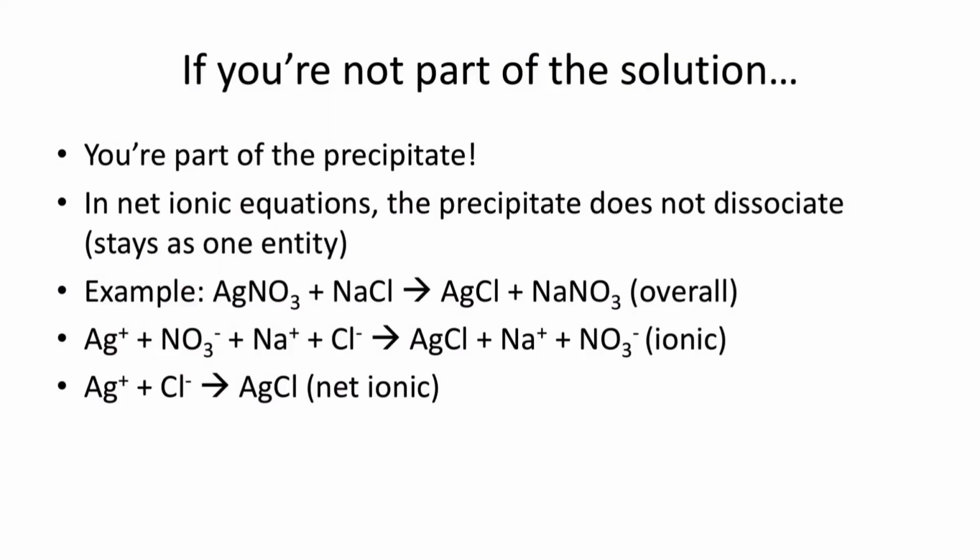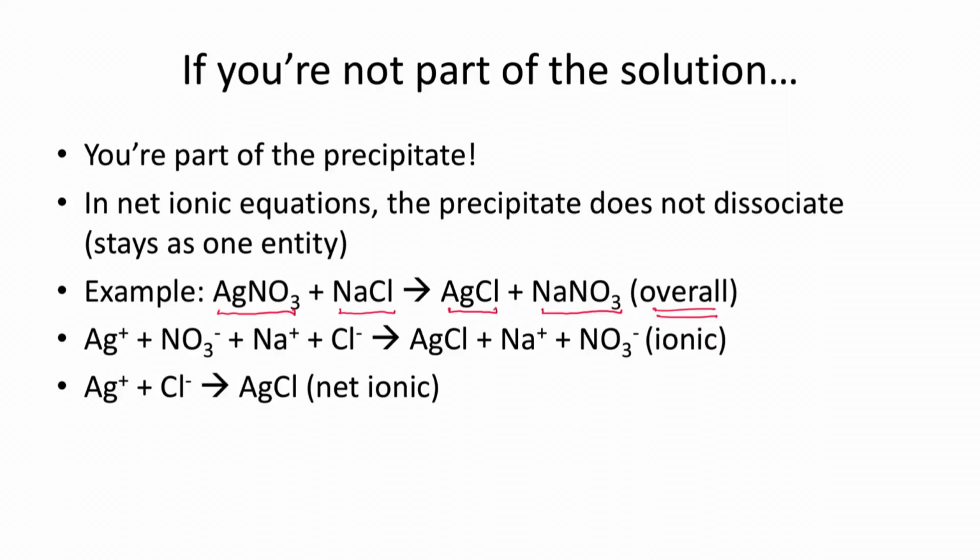In these reactions, which are called ionic equations or ionic reactions, things that dissolve or dissociate break apart into ions. Things that don't stay together as one thing. That's the precipitate. Let me give an example. Let's say that you wrote down a chemical reaction between silver nitrate, AgNO3, and sodium chloride, NaCl. You would expect these to react with each other, a double replacement reaction, to make AgCl, silver chloride, and sodium nitrate. This is what I'm calling my overall reaction. This shows you everything.